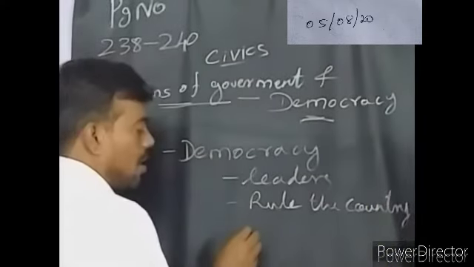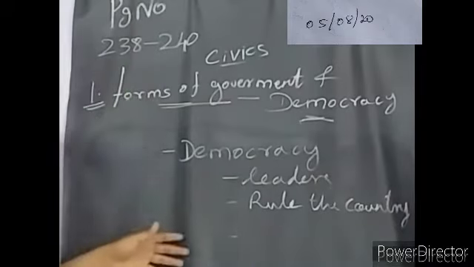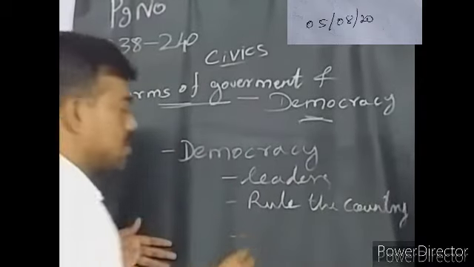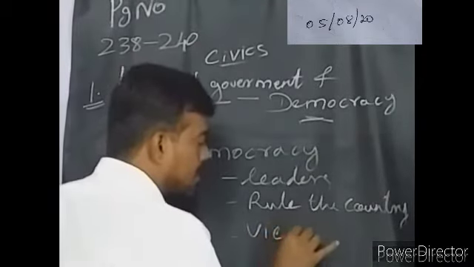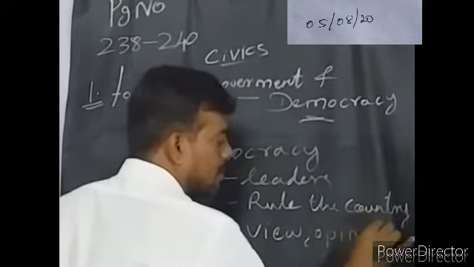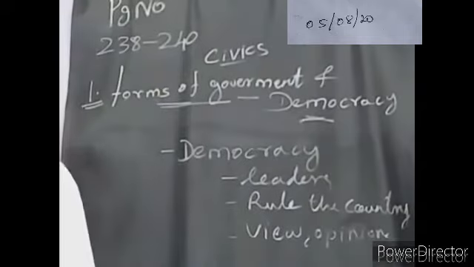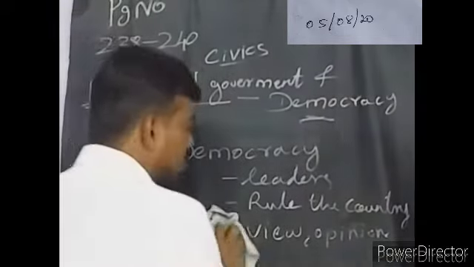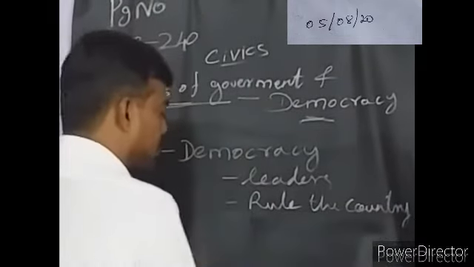And people have a right to say their views and opinion.